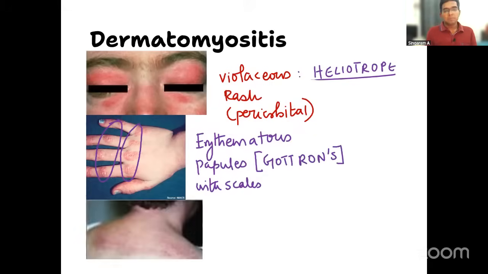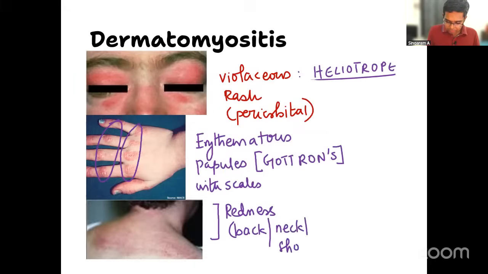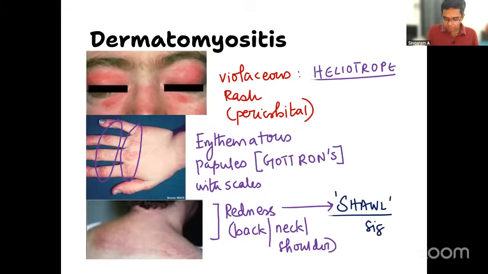Any comment on this picture? The third picture, where you can see redness or erythema in the upper back area, neck area, as well as the shoulder areas. What do you call this type of finding? It's related to the place where we wear the shawl. So that is called the shawl sign. So all these three are named signs for dermatomyositis: heliotrope rash, Gottron's papules, and one more is the shawl sign.